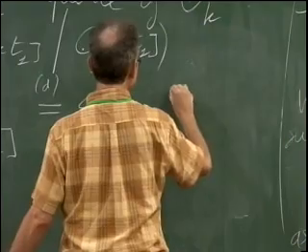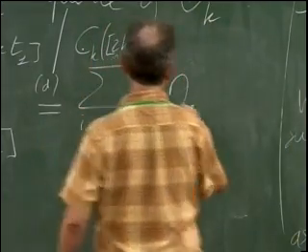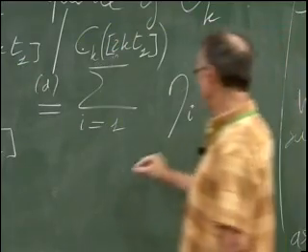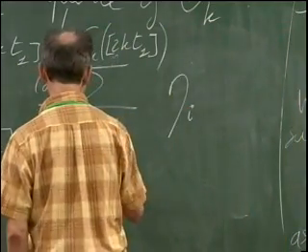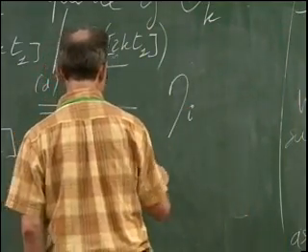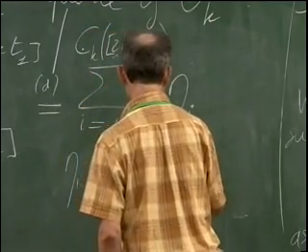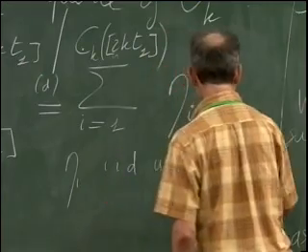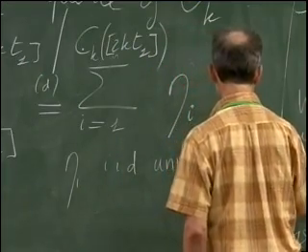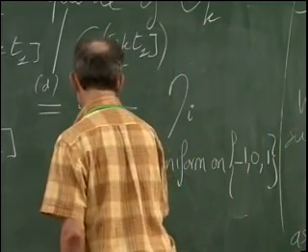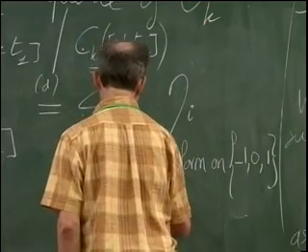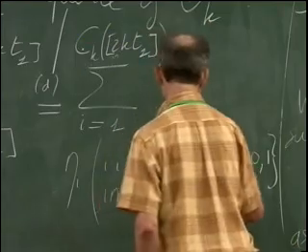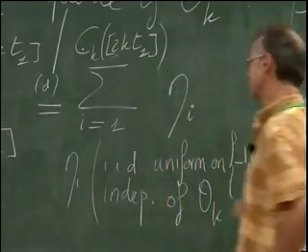And what do I add? I'm going to write eta i for the label increments. The numbers eta i are IID, uniform on the possible values -1, 0, 1, and they are chosen, of course, independent of theta k.